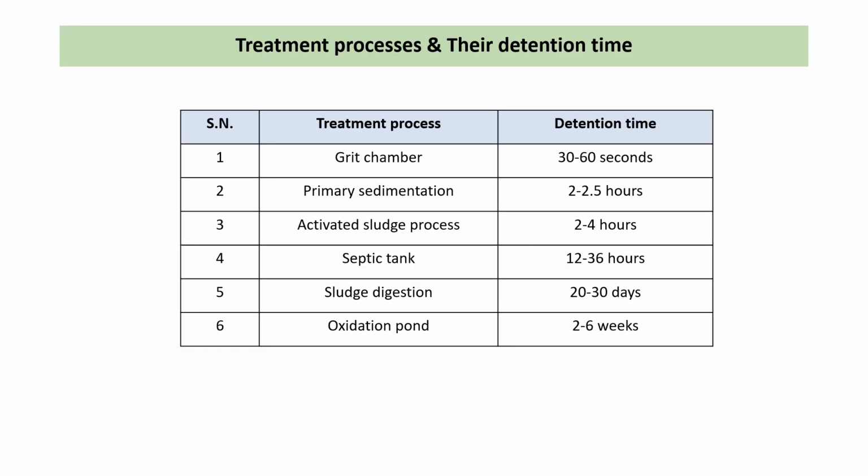Now the different processes and their detention times. First is the grit chamber, and the detention time is 30 seconds to 60 seconds. Then after the primary sedimentation process, 2 to 2.5 hours. Then the activated sludge process, 2 to 4 hours. Then the septic tank, 12 to 36 hours. Next is sludge digestion, 20 to 30 days. And the last one is the oxidation pond, 2 to 6 weeks.